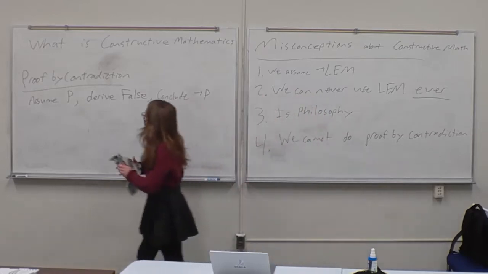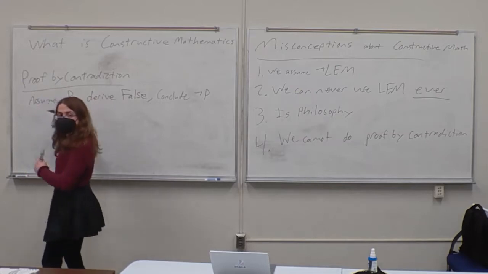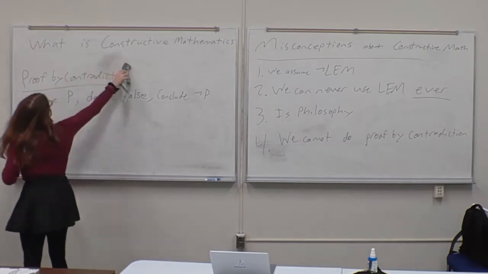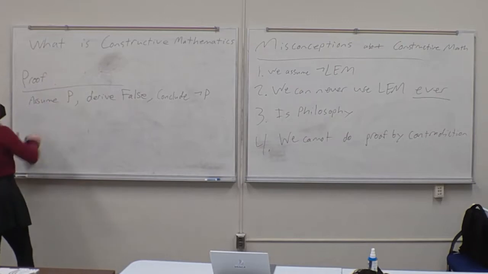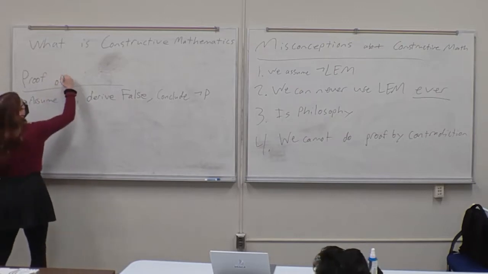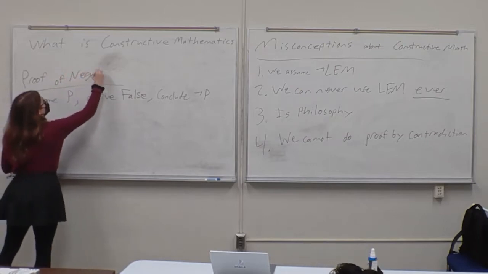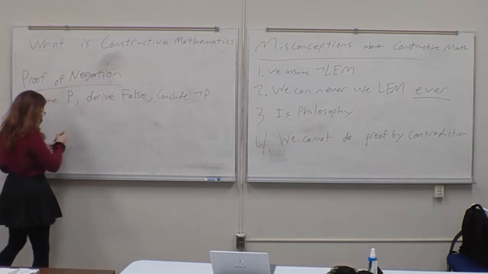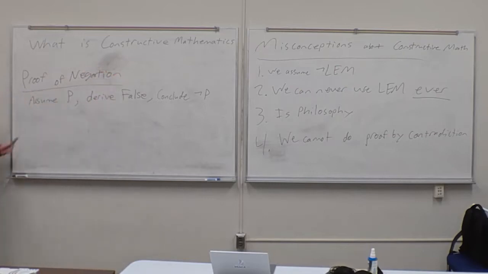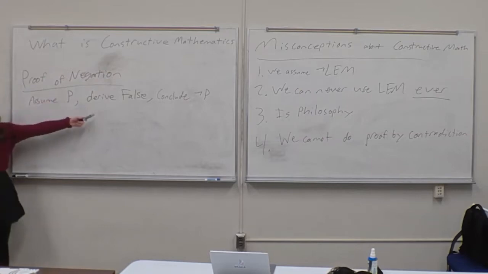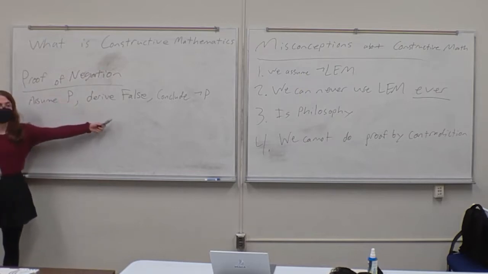But in constructive mathematics, proof by contradiction splits into 2 different cases. So the first case is now known as proof of negation. And the reason it's called this is because this style of proof is exactly how you prove a proposition is false. You show that assuming that it's true leads to a contradiction, and thus you can conclude that it's false.